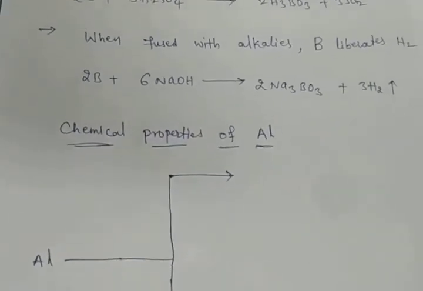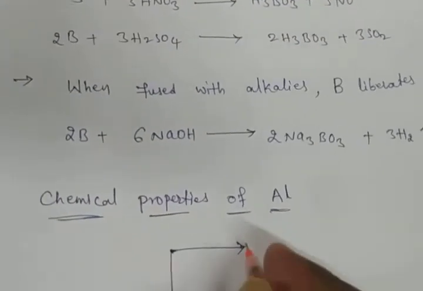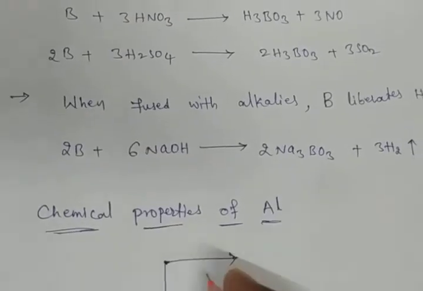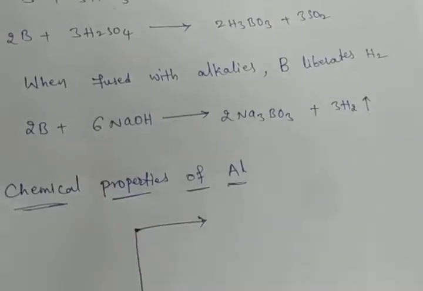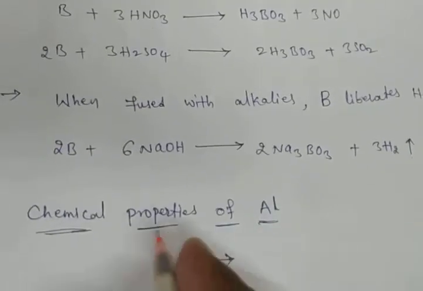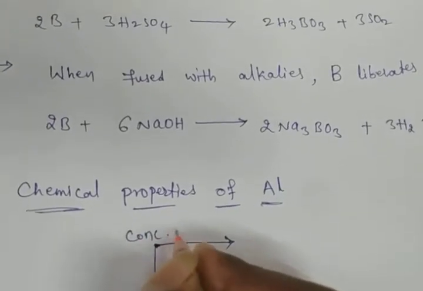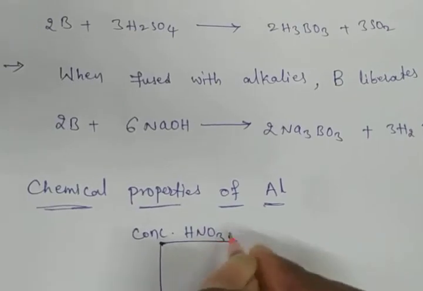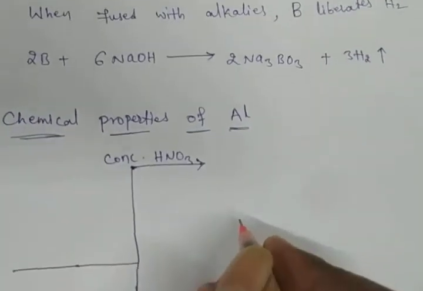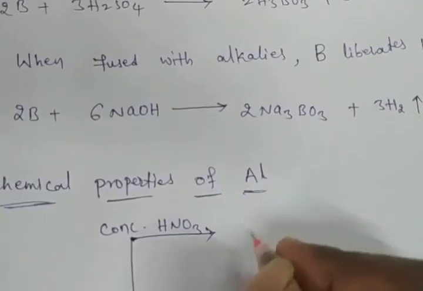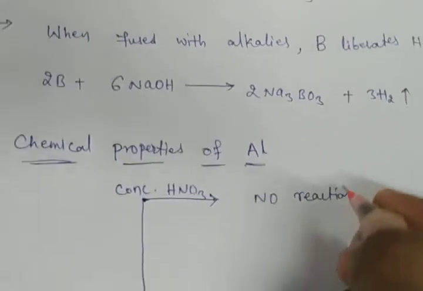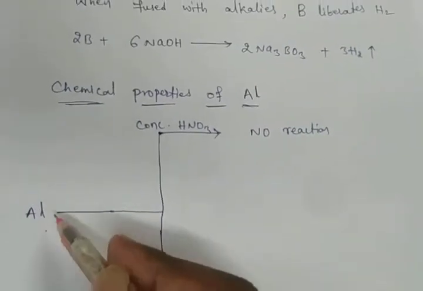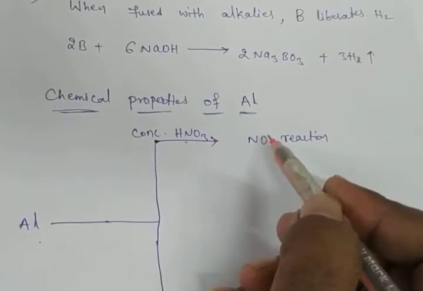Okay, chemical properties of aluminium we can discuss. Here, very important first reaction: aluminium on concentrated HNO3. Aluminium, here we are taking the concentrated HNO3. Here no reaction. Aluminium does not react with concentrated HNO3.